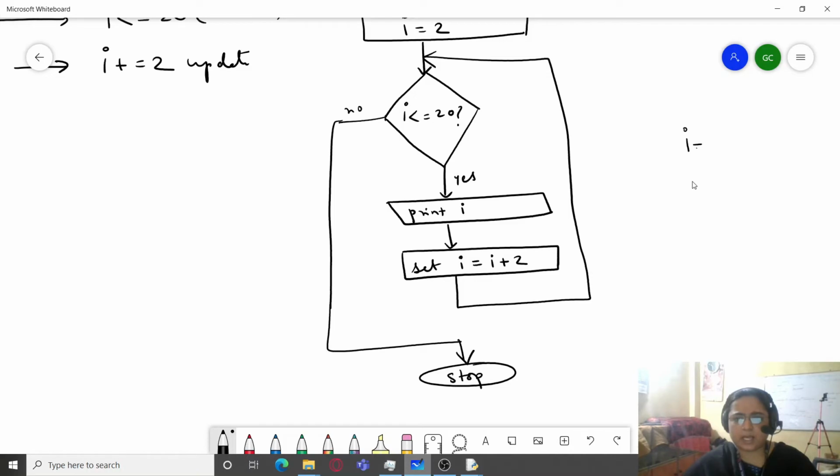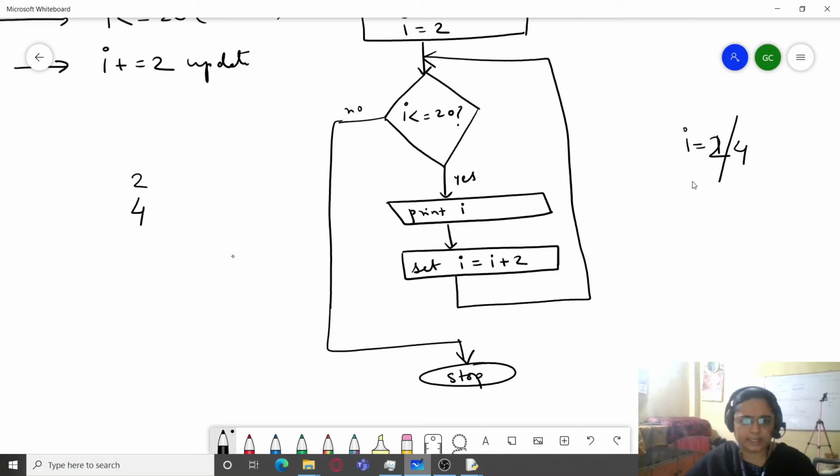So we write I is equal to 2. Is 2 less than equal to 20? Answer is yes. So print I, so it will print the value 2. Then set I equals I plus 2, so it will become what? 2 plus 2, that is 4. Is 4 less than equal to 20?